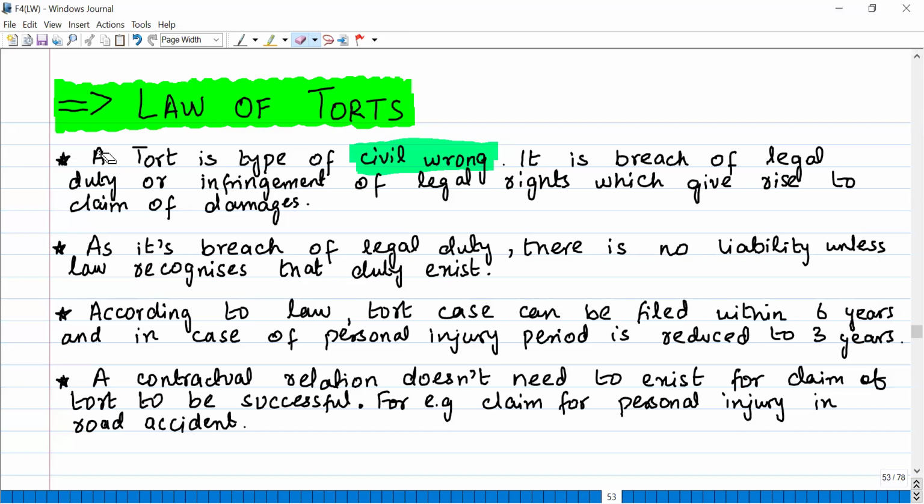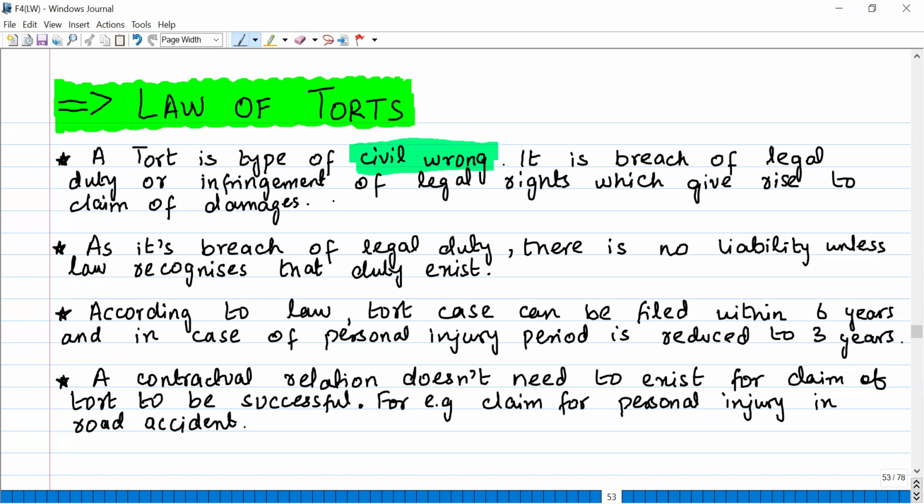Now let's start our new chapter. The name of the chapter is Law of Torts. Now, what does the word tort mean? Tort means a civil wrong. Okay, civil wrong, a thing that any person should not do. It is the breach of legal duty or infringement of legal rights which gives rise to a claim of damages.